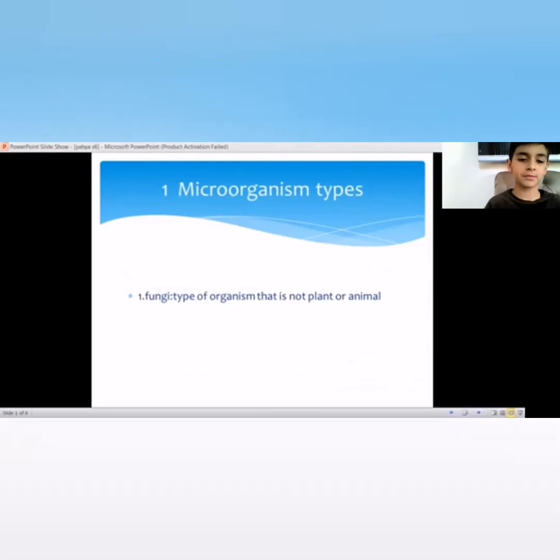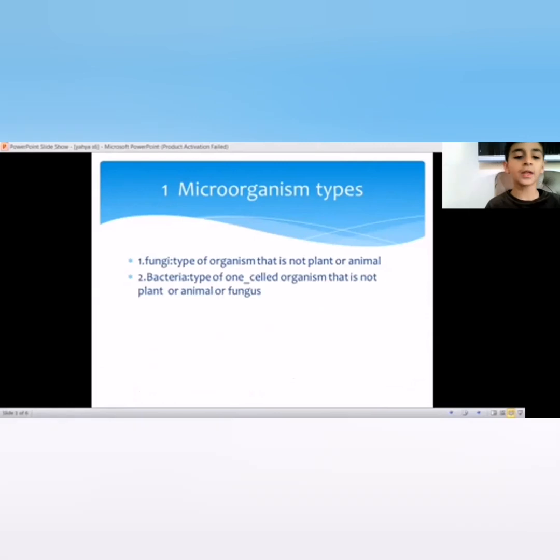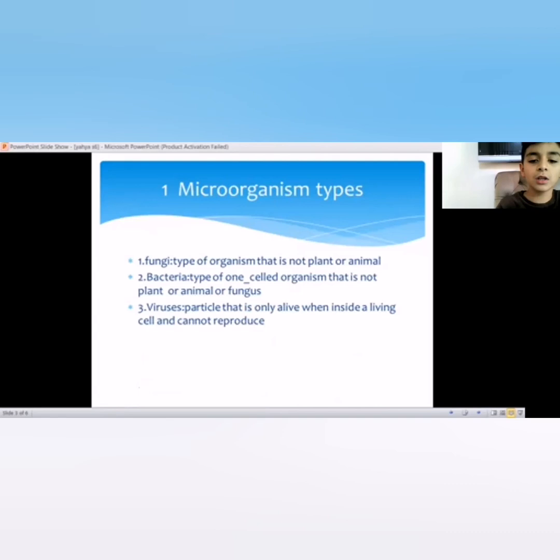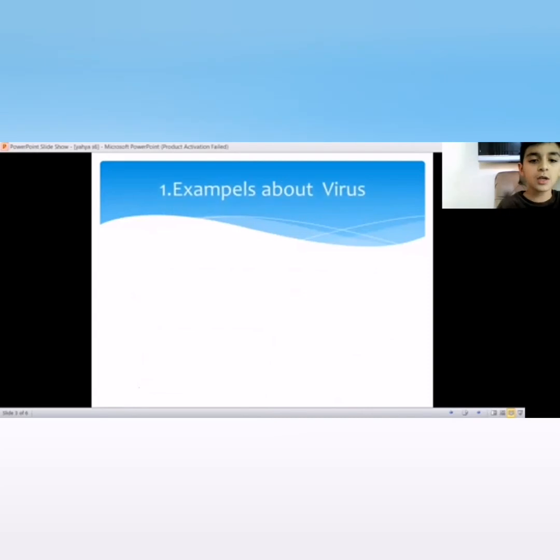Organism types. Fungi: a type of organism that is not a plant or animal. Bacteria: a type of one-cell organism that is not a plant, animal, or fungi. Viruses: particles that are only alive inside a living cell. They cannot reproduce. Examples of viruses: chickenpox,